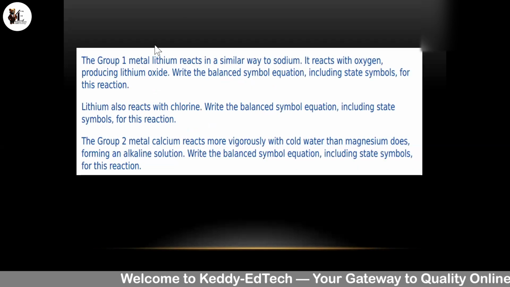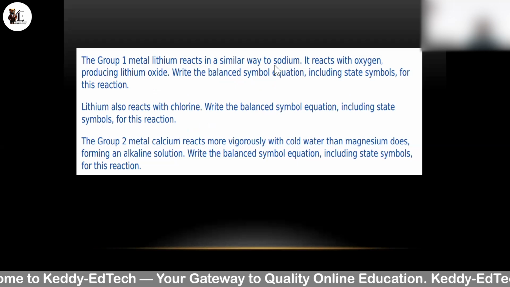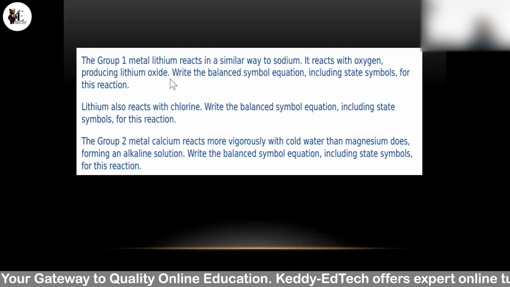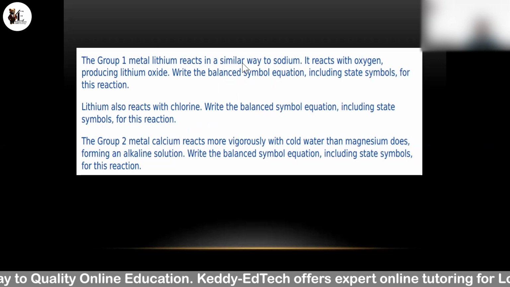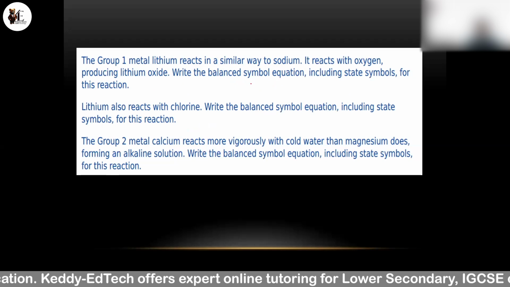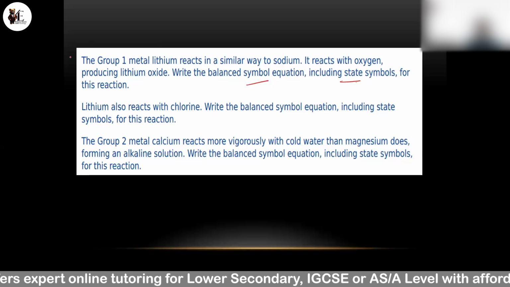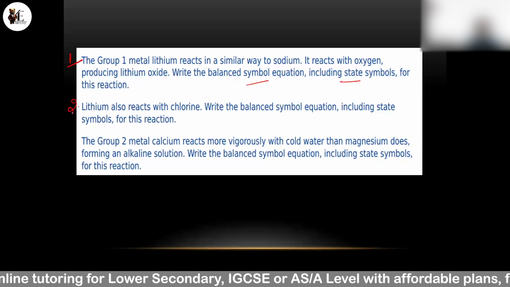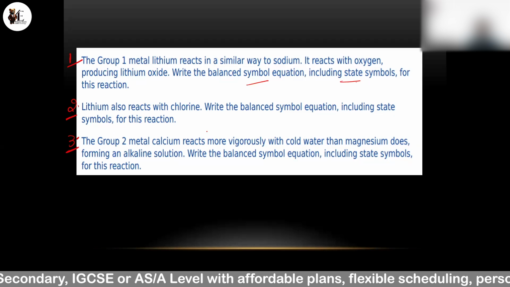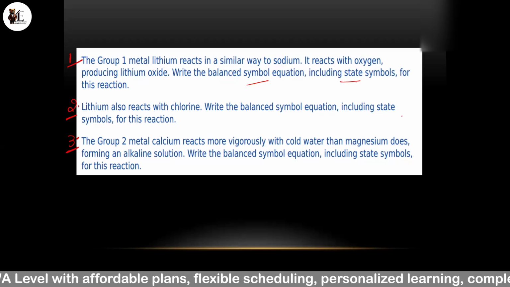So your homework question for today. Group 1 metal lithium reacts in a similar way to sodium. It reacts with oxygen producing lithium oxide. As you know, group elements behave similarly. So if you know the reaction with sodium, you can easily write down the reaction with lithium with the balanced equation. Similarly, lithium also reacts with water, question number 1; this is question number 2. So you have to write down the balanced symbol equation. In question number 3 also, you have to write down the balanced symbol equation. Write it down.